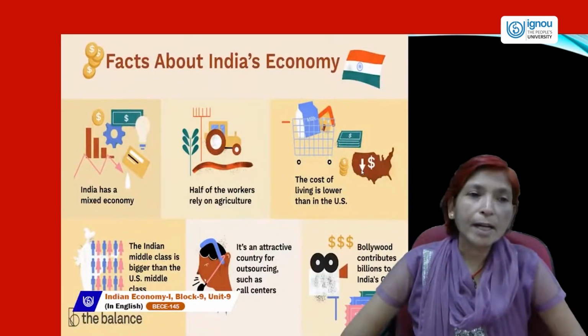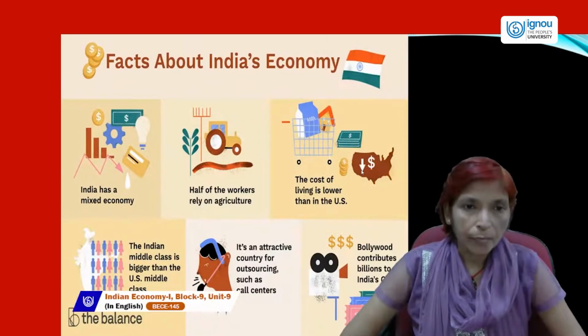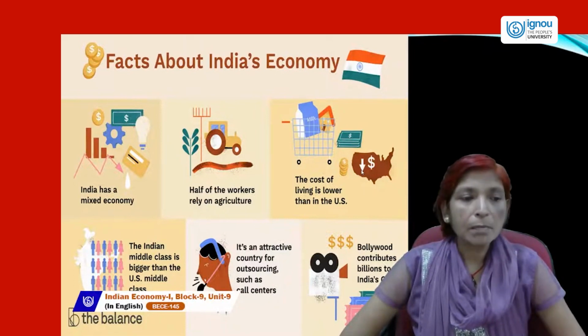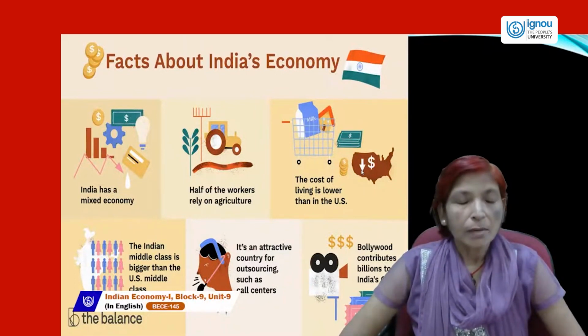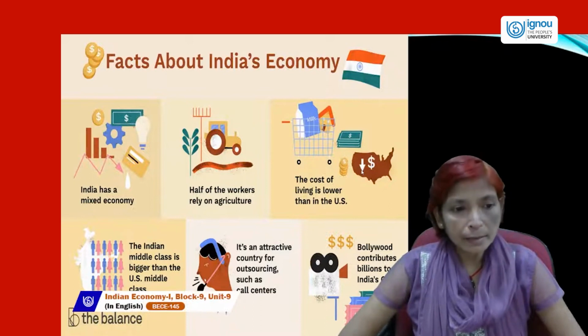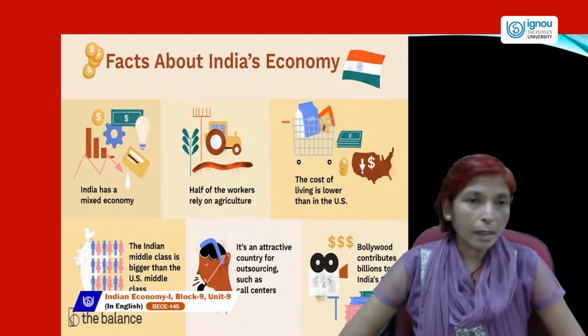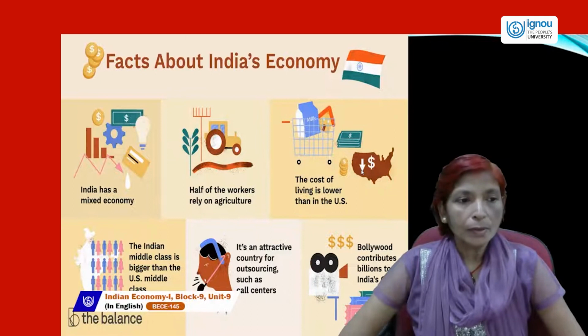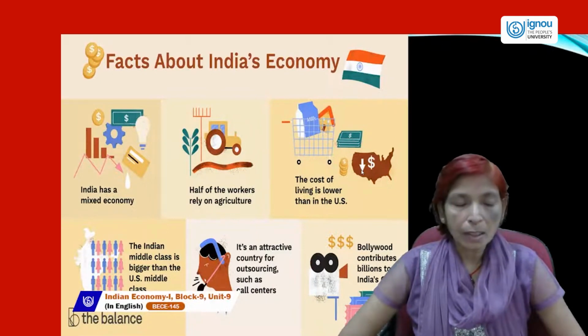Next is, what are the facts about India's economy? India's economy is a mixed economy. A mixed economy is one in which there is a coexistence of the public sector and the private sector. Since independence, India has followed the path of a mixed economy in which both these sectors coexist.